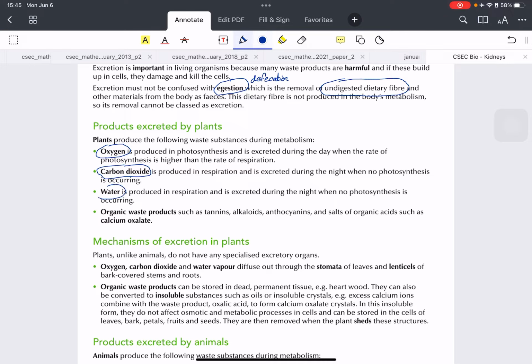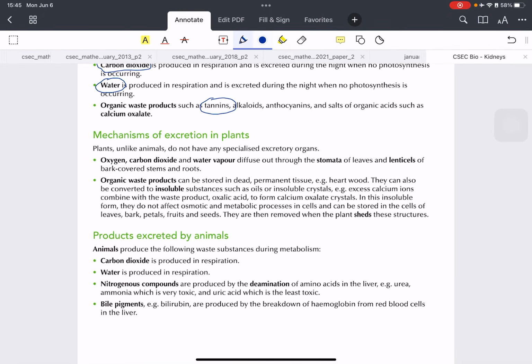Water is another important excretory product in respiration. And finally, we have some of the less popular, organic waste products: tannins, which is an important one you would see in your multiple choice exams, alkaloids, anthocyanins, calcium oxalate, etc. But the first three are extremely important and you should know them.